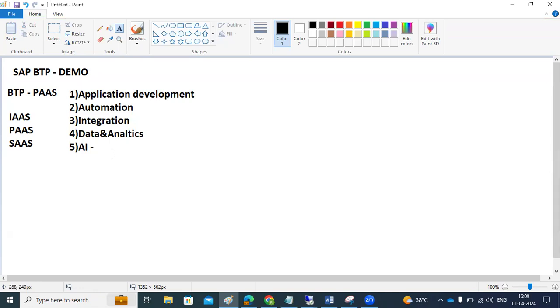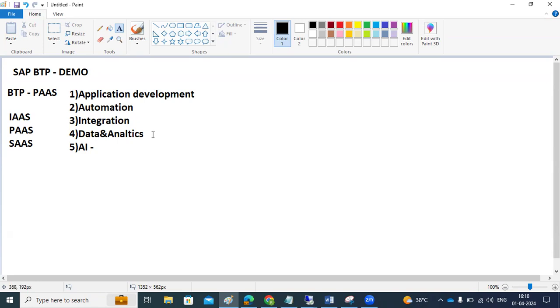Suppose I talk about the AI related pillar. Recently they have given the AI Launchpad to automate some functionalities. AI Launchpad, AI Business Services, and AI Core services are available here.